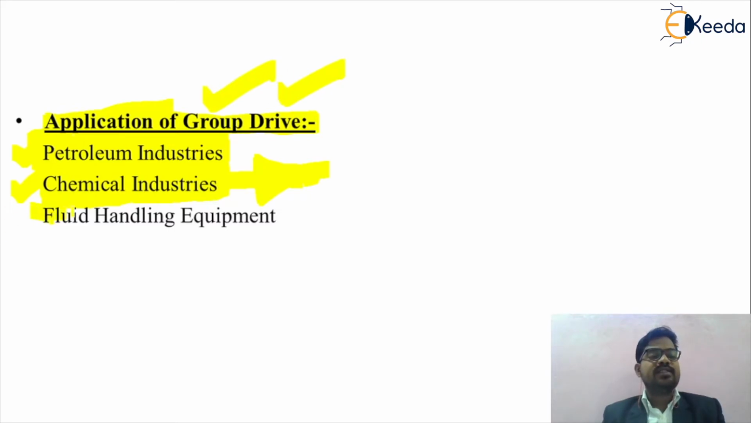And the next application of the group drive is fluid handling equipment. In concern with fluid handling equipment, we are preferring the group drive. So in this way, friends, we have understood the different applications of the group drive.